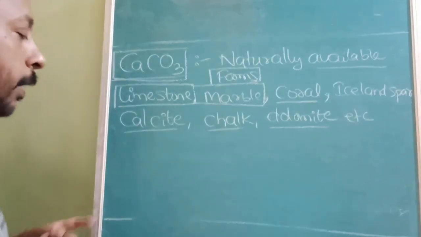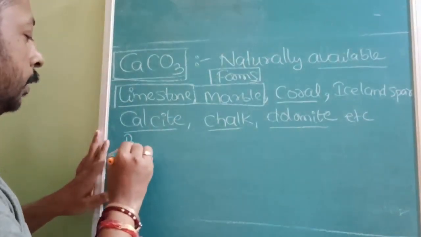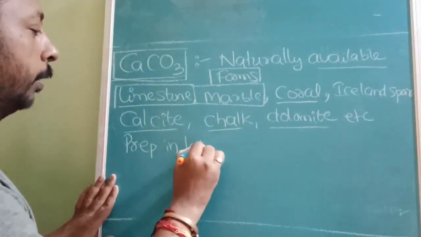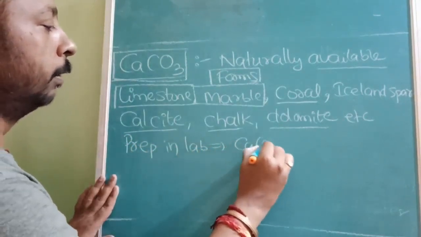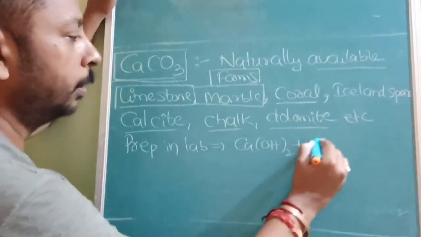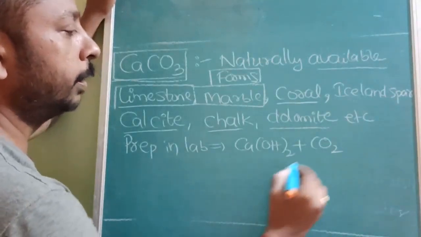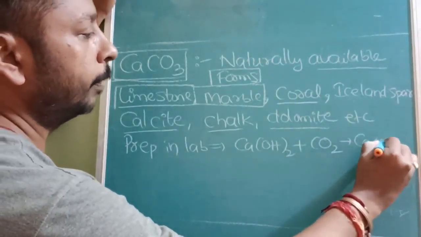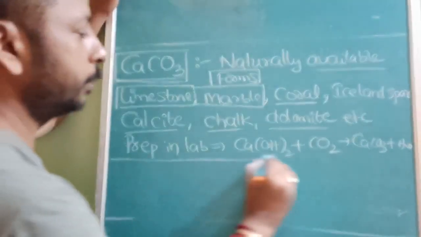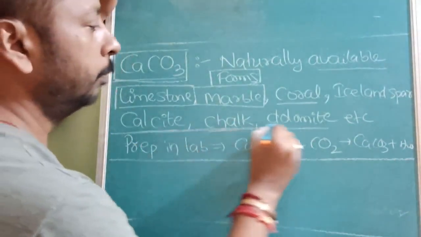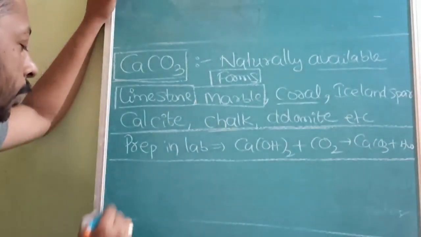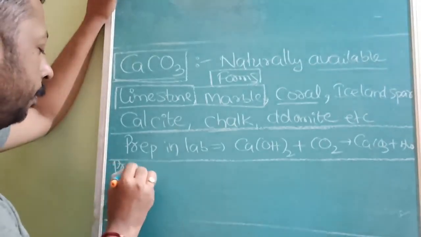But still, if you want to prepare it in small quantity, it can be prepared in the lab. We rarely prepare it, only when we require a small quantity of high purity. Ca(OH)2 when treated with CO2 forms CaCO3 plus H2O. This is the preparation in the lab. But mostly we use the natural forms. Now let us see the properties.